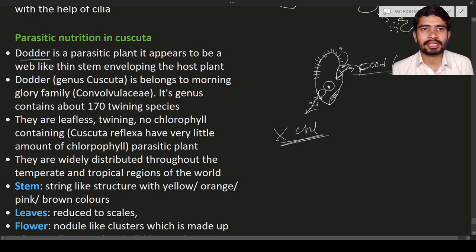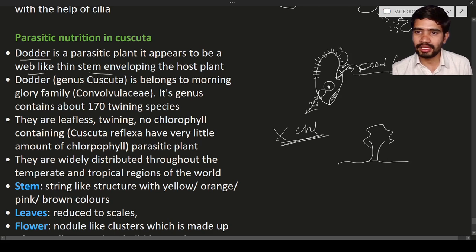So dodder is a parasitic plant. It appears like a thin, web-like stem enveloping the host plant. Let us consider this is the ground, and on the ground there is a big host plant. On the host plant you will see a small spider-web-like structure. You might have seen it on the roadsides when traveling to any tour or village, on trees with such web-like structures on them. These are thin, wiry, web-like structures known as dodder. This is known as the dodder plant.